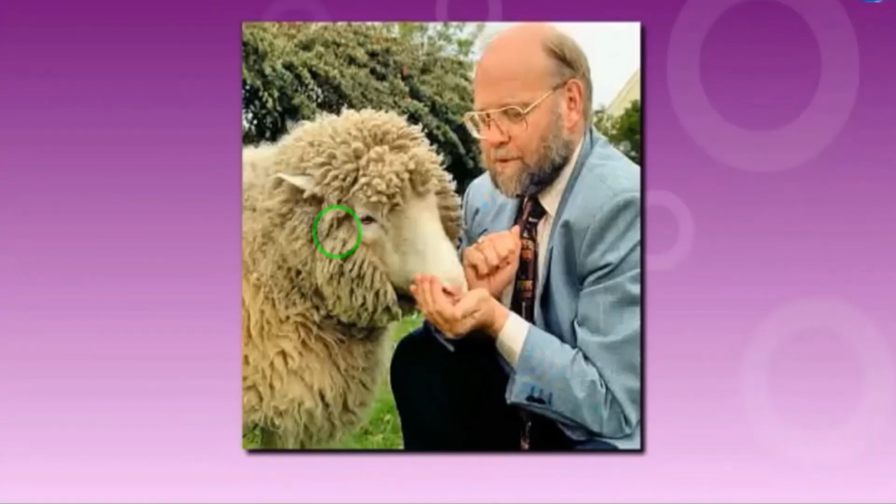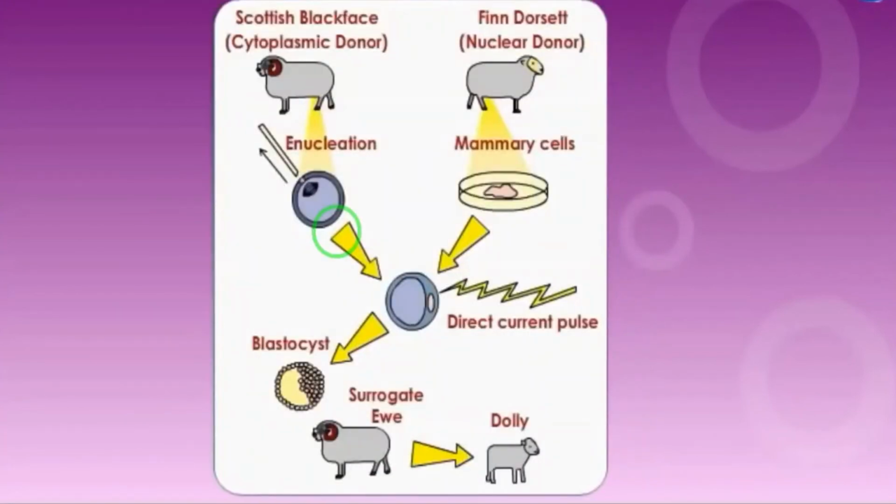Okay, now how this Dolly was developed, that only we have to see now. So during the process of cloning Dolly, the scientists selected the Scottish Blackface sheep as well as the Finn Dorset sheep. They selected these two sheep. Now from the Finn Dorset sheep, a cell was collected.